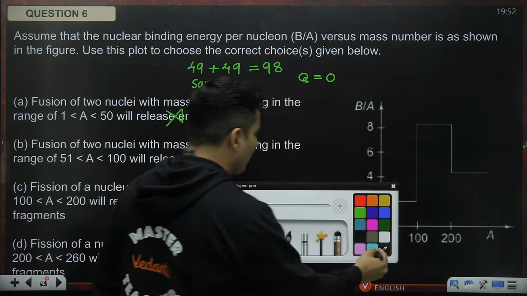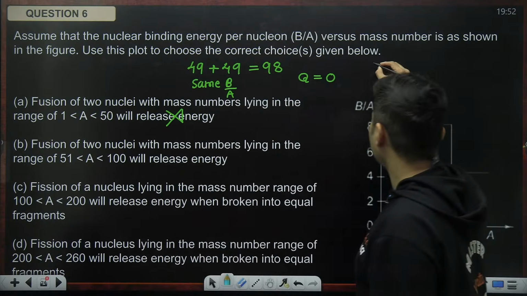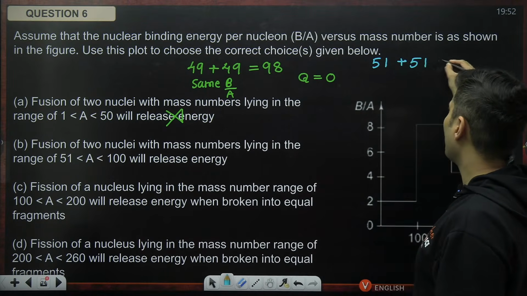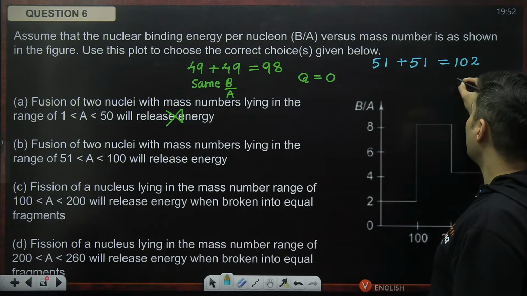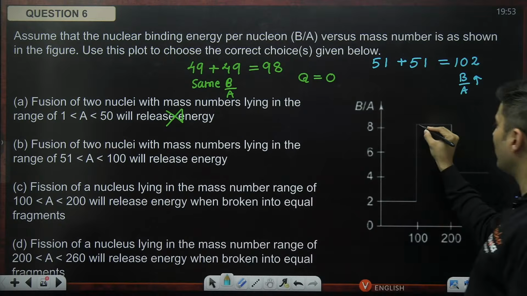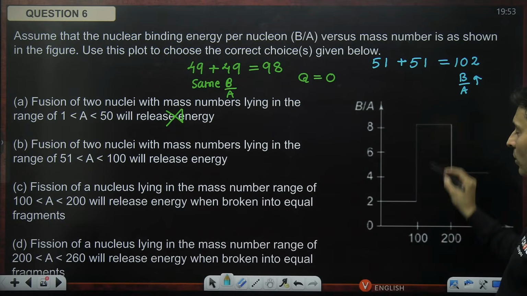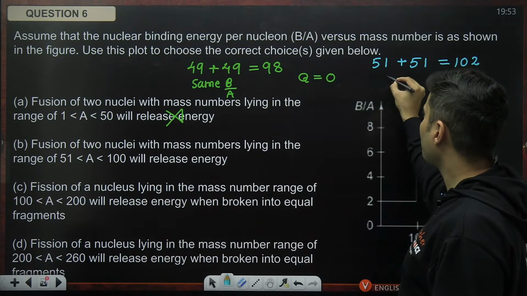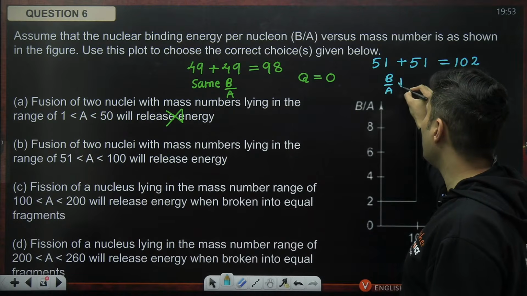But just imagine you have atomic mass number 51 and atomic mass number 51. Together you will get 102. This has higher binding energy per nucleon. You can see that 102, 101, all these have higher binding energy, whereas these have lower binding energy per nucleon.